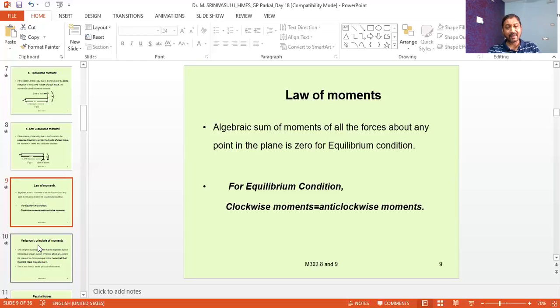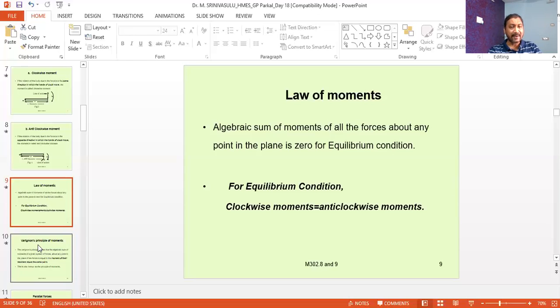That means whenever a body is maintained at equilibrium condition, that means it is not moving, the turning effect produced by all the forces must be zero. Actually, the turning effect is not zero. What is happening is some of the forces are producing the turning effect in one direction, that is clockwise, and some of the forces are producing the moments in the other direction, that is anti-clockwise.